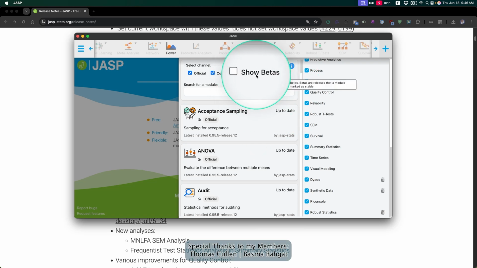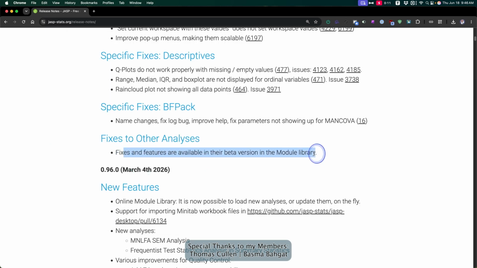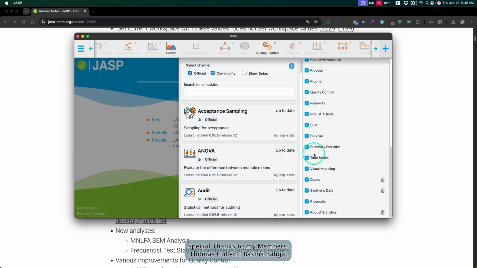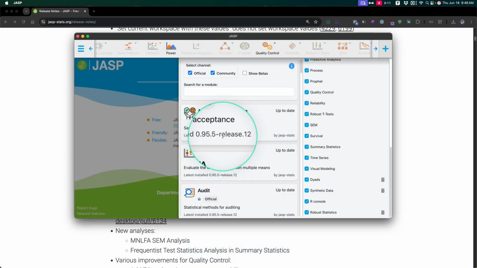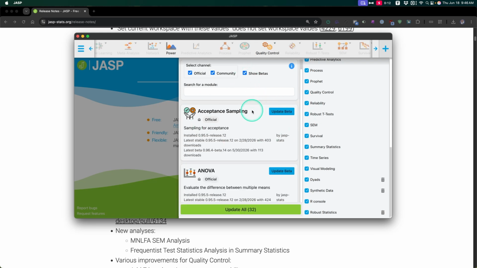And so now what this is explaining is that all the other modules have their beta versions. Right now, what I have is up to date, and you can see that this is the version as of 0.95.5 release 0.12. Okay, so that's acceptance sampling. But what I can do is click on show betas, and we can update acceptance sampling by clicking on update beta. And what that'll do is give us 0.96.4 beta 0.14, which was last updated a few weeks ago from this recording, May 30th, right?